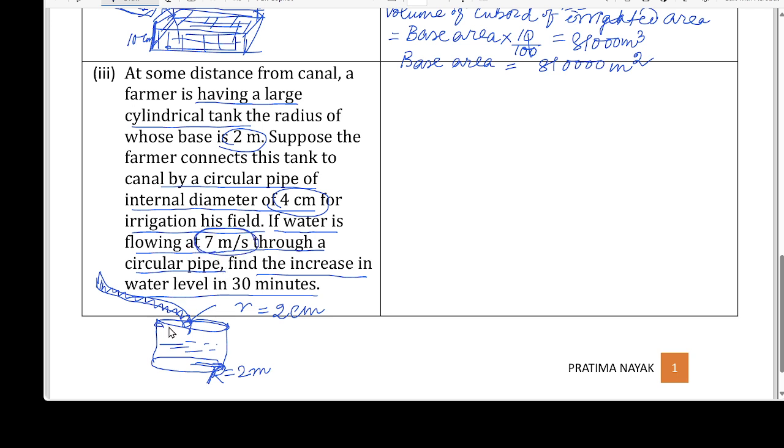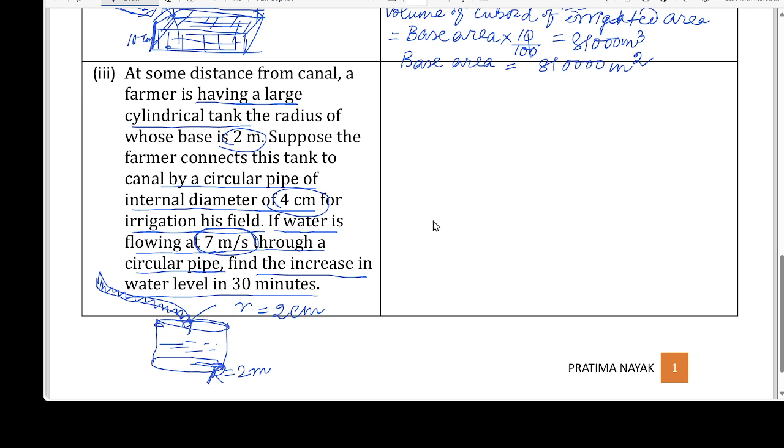As I discussed, when the question is what is flowing through this rate, that means you have to take the length of the cuboid or height of the cylinder as 7 meter and the time will be 1 second. So volume in 1 second will be 7 meter.